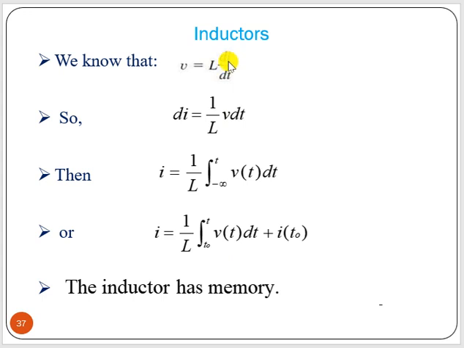We can find out the value of i also. So di equals 1/L V dt. Then if we integrate, we will get i equals 1/L times the integral of v(t) dt from t0 to t. Now, if we have an initial charge stored, then we add i(t0), that is the initial current. So the current is the integral term plus the initial current value, and that is why the inductor has a memory. It can store the initial value of current.